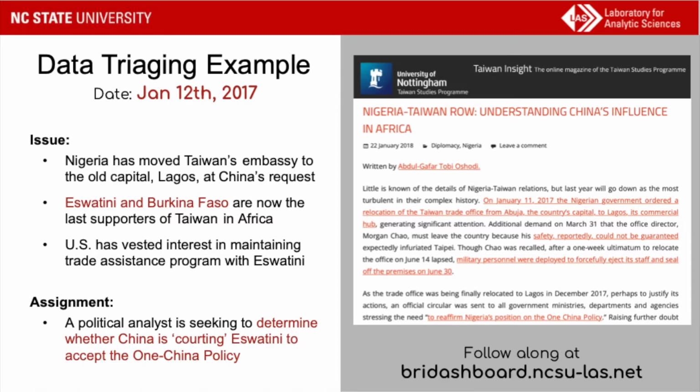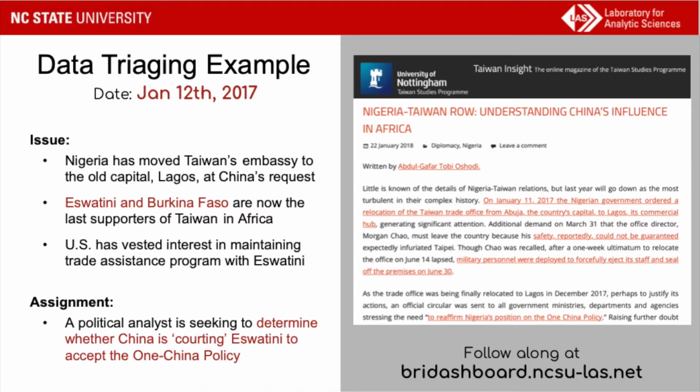So a bit of backstory here. Imagine the day is January 12th, 2017. Nigeria had just declared that Taiwan's embassy would be relocated to Lagos, the old capital of the country and current trade hub. So this was stated very openly, I might add, to be a request from diplomatic representatives of China who were offended that Taiwan continued to ignore their one China policy by engaging with another head of state. In this case, the engagement was a congratulatory phone call between the president of Taiwan and President-elect Trump.